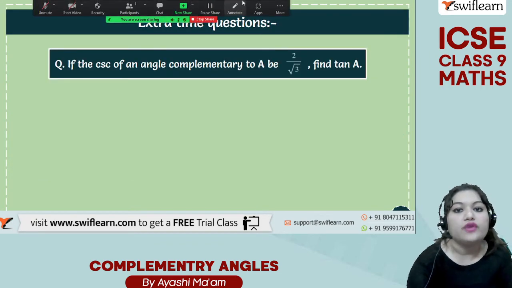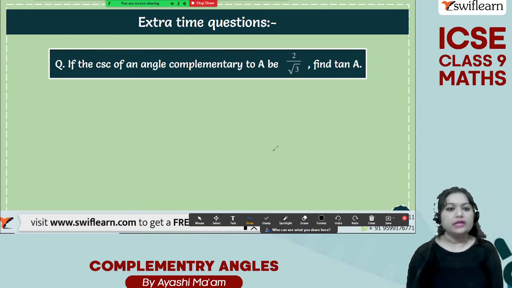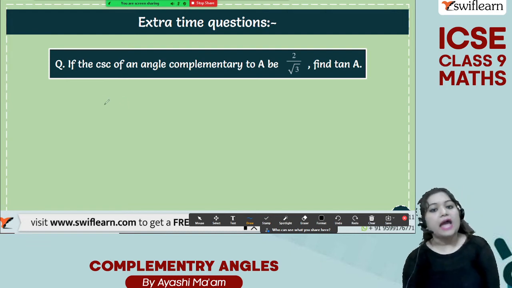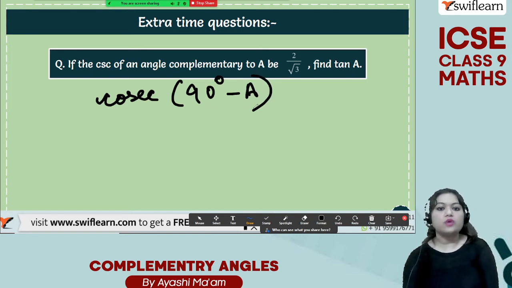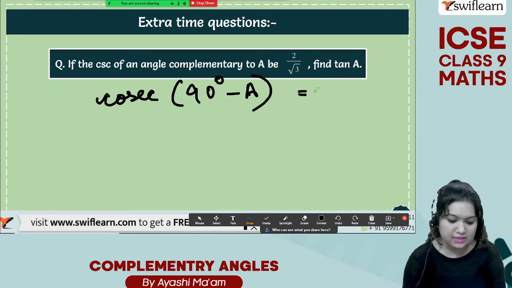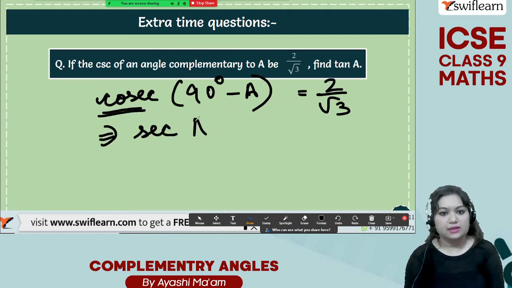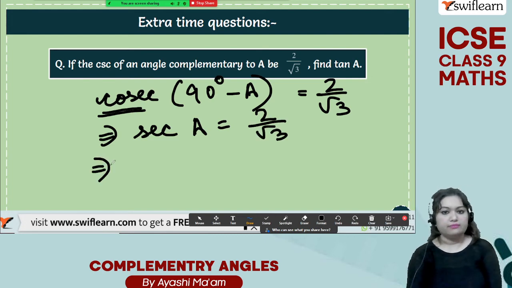Okay, now we have some extra questions over here. So let us try to solve it as quickly as possible. So it is given cosec of an angle complementary to A, that means cosec of 90 degree minus A, is equal to 2 by root 3. That means what? Cosec can be converted into sec A. Sec A is 2 by root 3, right?